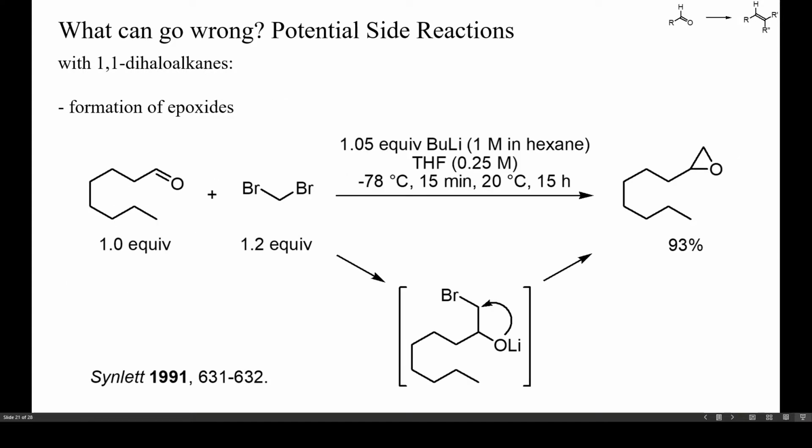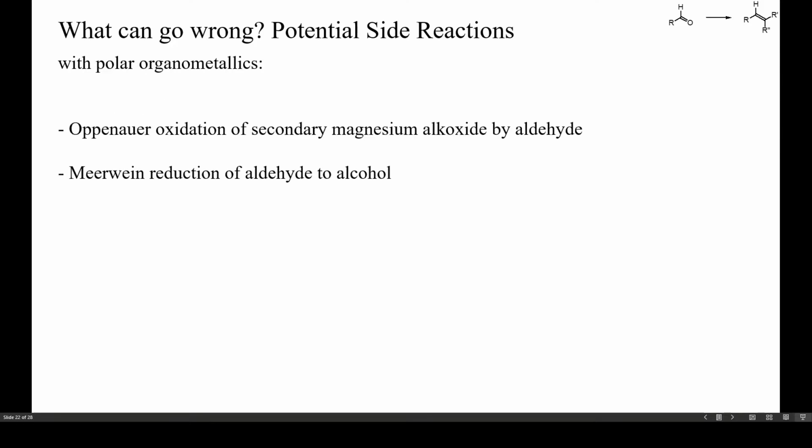One potential intermediate of the reaction of metallated 1,1-dihaloalkanes with aldehydes is a 2-haloalkoxide. If insufficient metallating reagent is available, or if the reaction temperature is too high, then this alkoxide will cyclize and yield an epoxide, as in this example. During olefinations with polar organometallics, the intermediate secondary alkoxides are powerful hydride donors and may reduce the starting aldehyde to a primary alcohol. Ketones will result as a further byproduct.